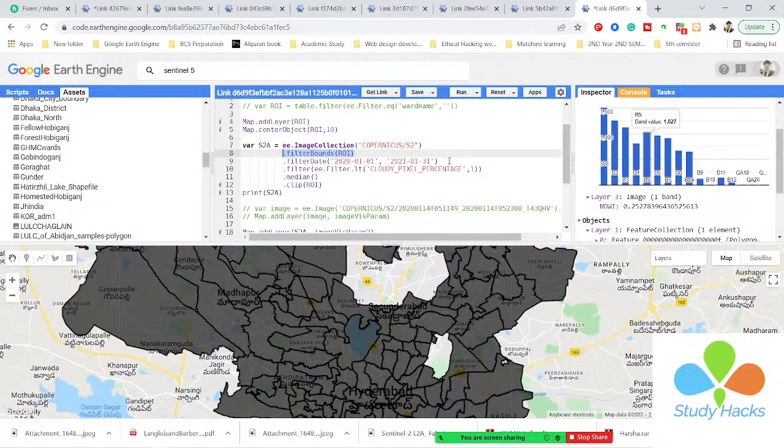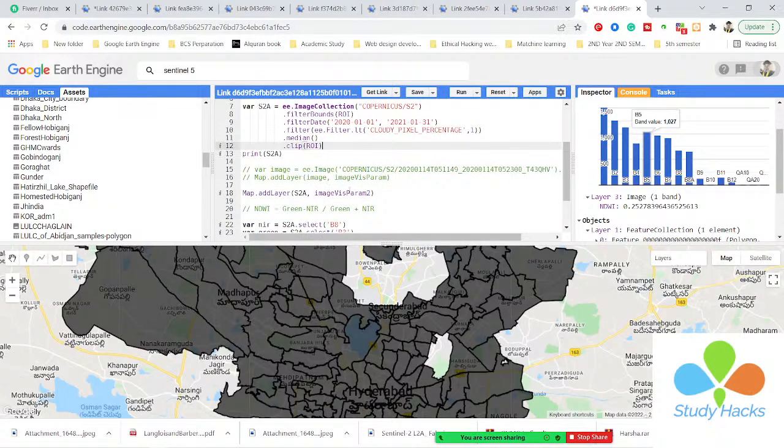Then I use the filter date for my specific time period. Then I want to filter specific image properties. I only need the images with cloudy pixel percentage less than 1%. I take it, and I think we will get more than some images, and from all of the images I can calculate the median image. Then it will be clipped with my shapefile, and then I simply show my image. You can see this is my image.